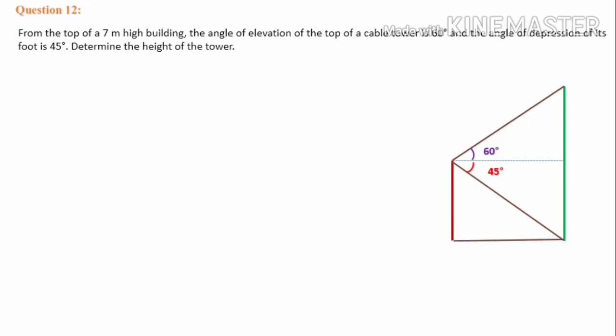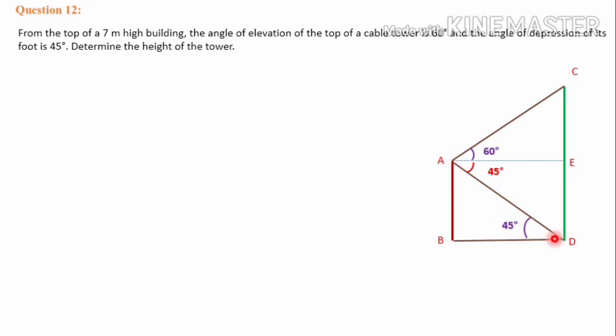So let's complete the diagram and label it A, B, C, D and E. AB represents the building and CD represents the cable tower. The angle marked 45 degree is between the line of sight and the ground level. The line of sight and the ground level are always parallel, so these two angles are alternate angles, a Z formation. This 45 and this 45 are equal.